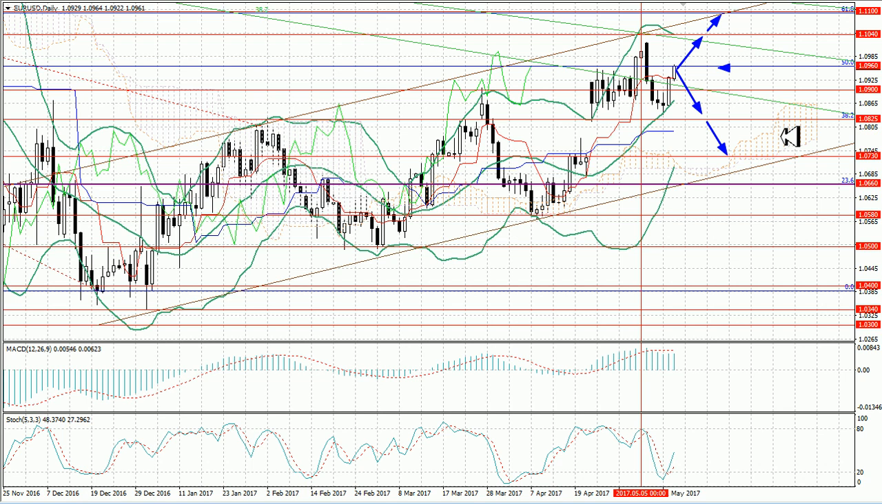Technical indicators confirm the possibility of the upward movement. Bollinger Bands and Stochastic are directed upwards. MACD histogram is stable in the positive zone. In general, further growth is possible in case of the breakout of the level of 1.0960.